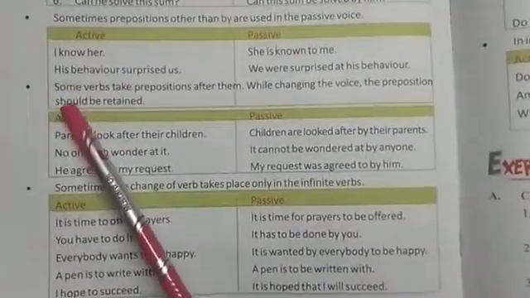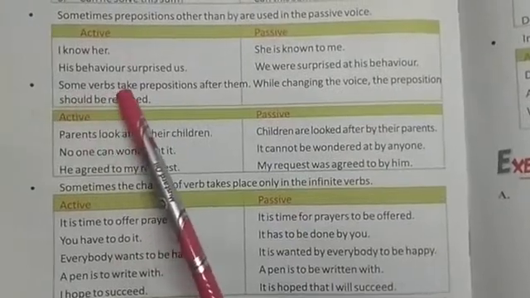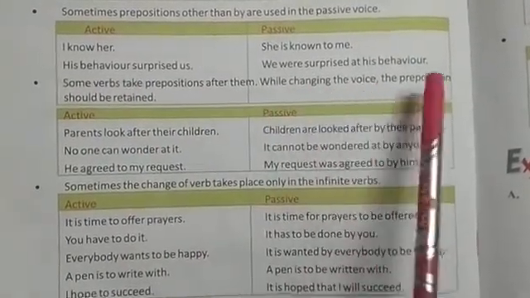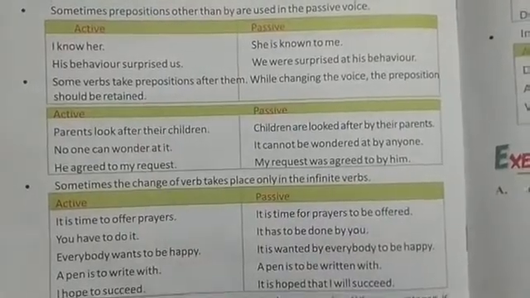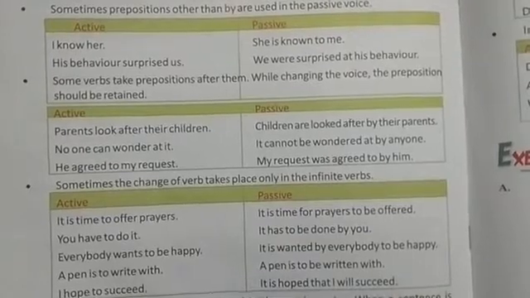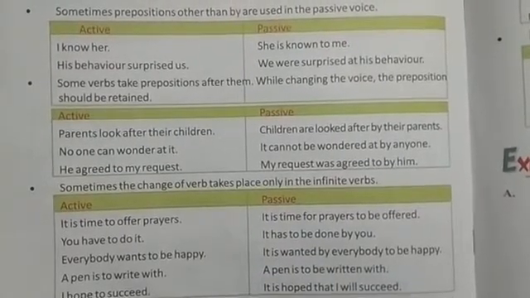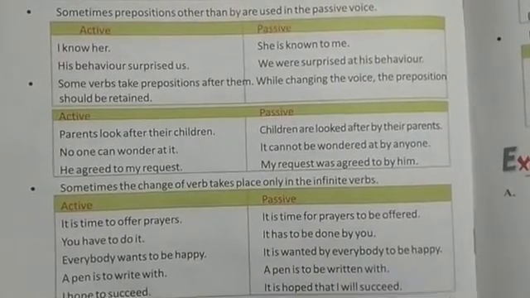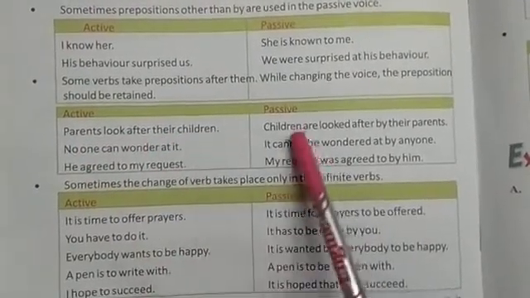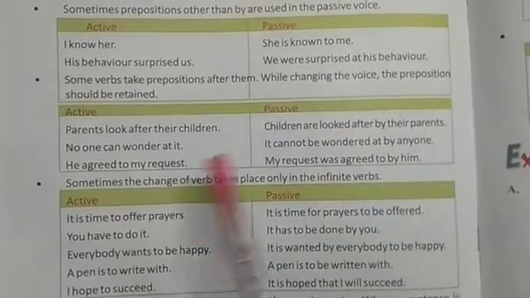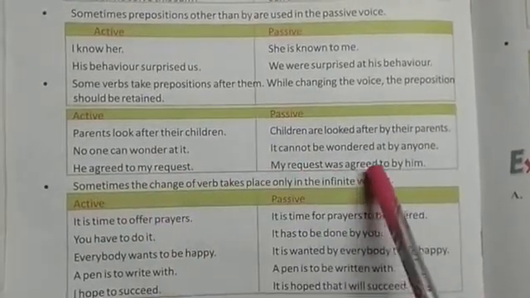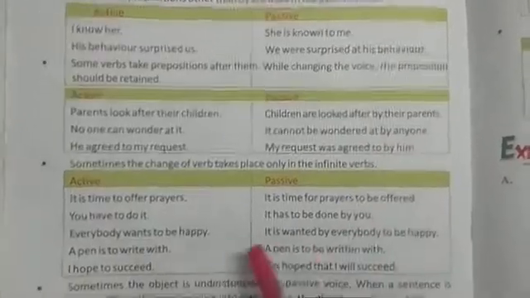Come to the third point. Some verbs take a preposition after them. While changing the voice, the preposition should be retained. Some verbs take a preposition just after them, and the preposition should always be present in the passive voice. Like: parents look after their children, children are looked after by their parents. He agreed to my request. My request was agreed to by him.